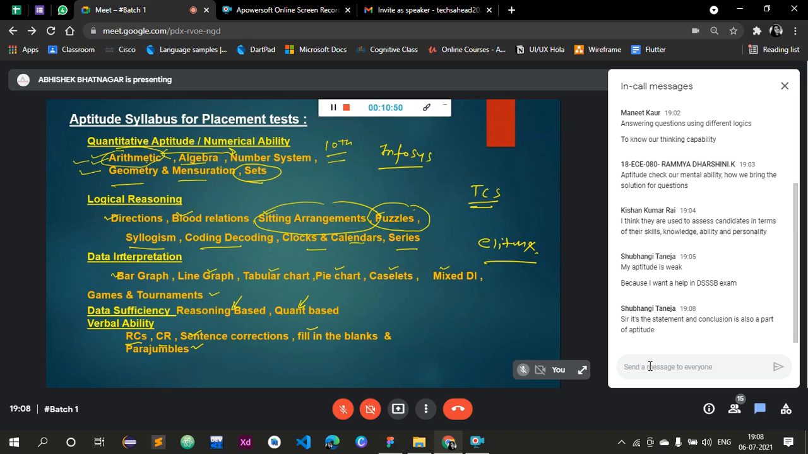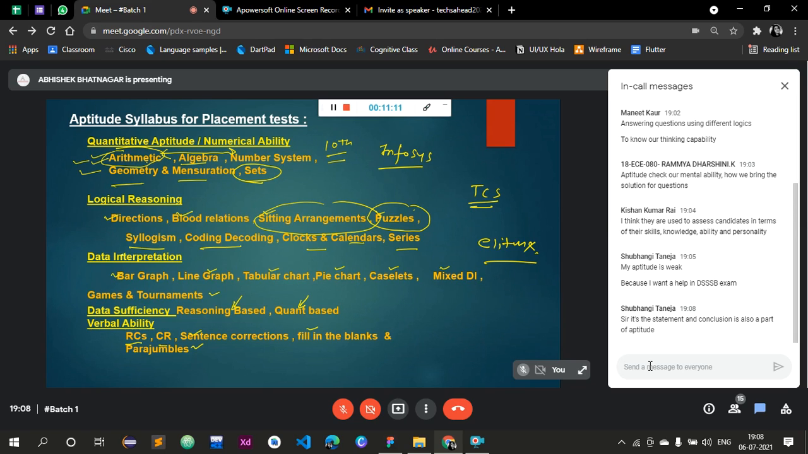Statement and conclusion is definitely a part of aptitude, but that is more about the verbal ability part, not quantitative aptitude or logic. Definitely a part of verbal ability. So statement and conclusion is a part of verbal ability, but that comes in, if I talk about CAT, GMAT, GRE,